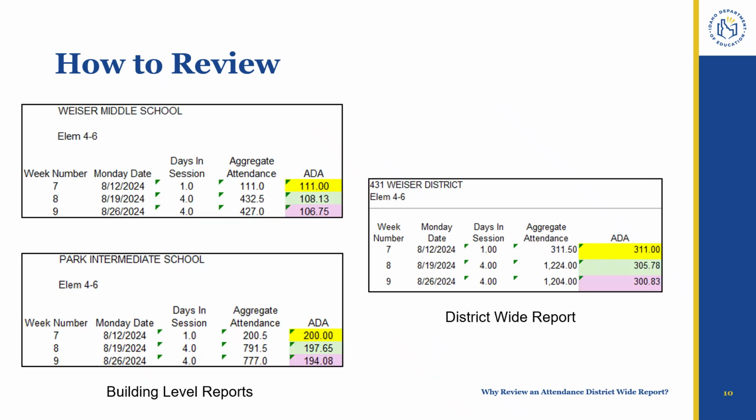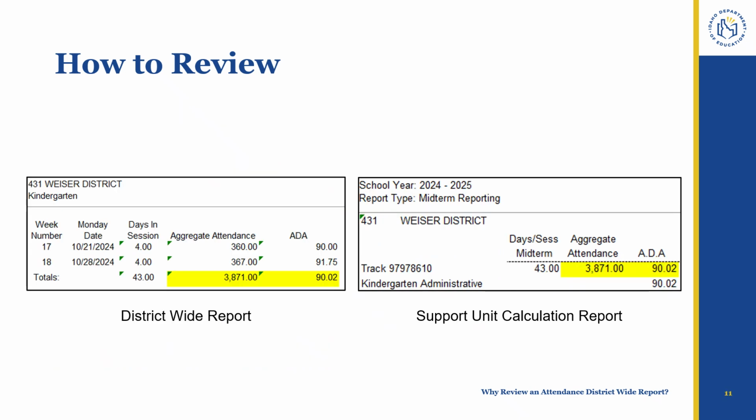Another important point to illustrate about the district-wide report is the connection it has with the building level report. Attendance data from the building level report flows into the collection of attendance data on the district-wide report. Please see that the ADA amounts of the two building level reports on the left side both flow directly into the ADA amounts on the district-wide report on the right side. In a similar way, the ADA amounts from the district-wide report flow to the support unit calculation report.